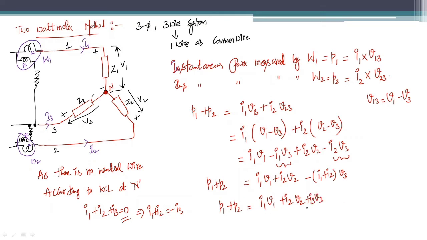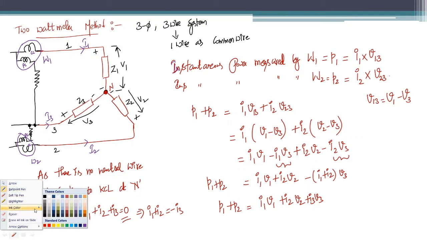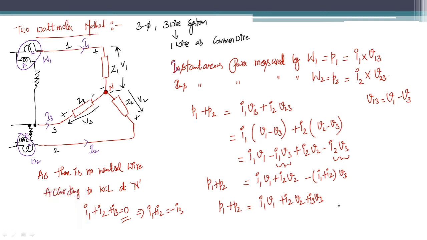Now this power is nothing but the total instantaneous three-phase power. So the total instantaneous three-phase power is this one, and the total instantaneous power measured by the wattmeters is also this one.